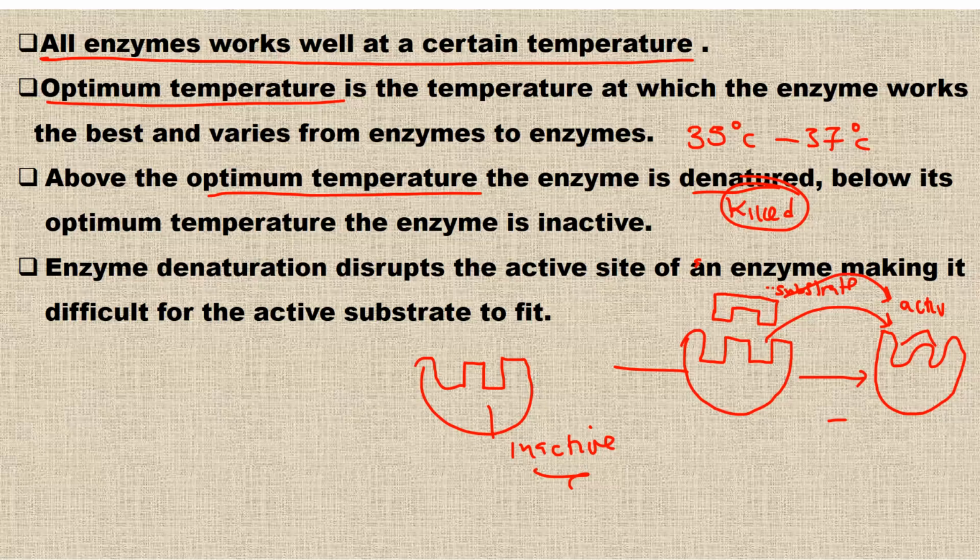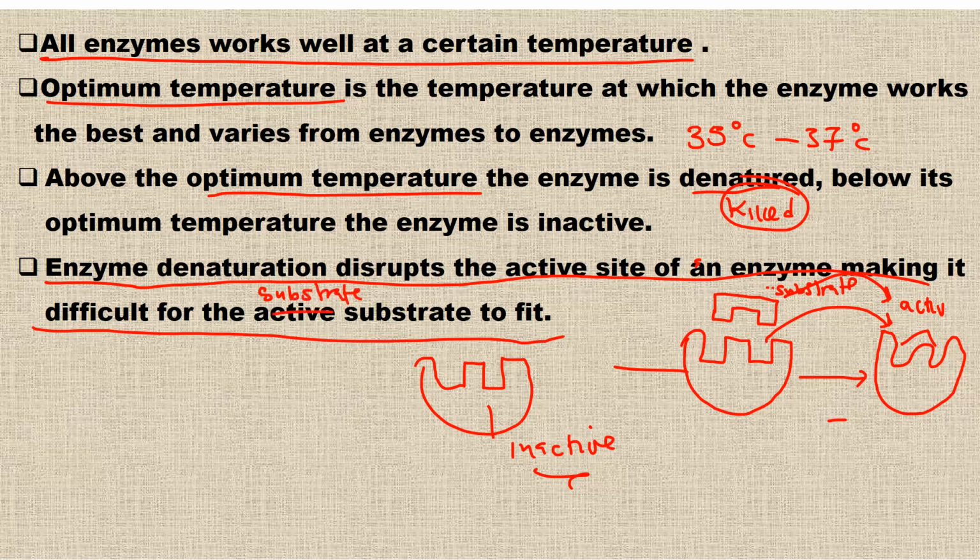But as the temperature increases, the activity tends to increase until it reaches the optimum temperature. So it increases that way. Now, I think this is what I've explained. Enzyme denaturation disrupts the active site of an enzyme, making it difficult for the substrate to fit on the active site. This is supposed to be the substrate fitting to the active site. I guess we've gotten something up to this point.